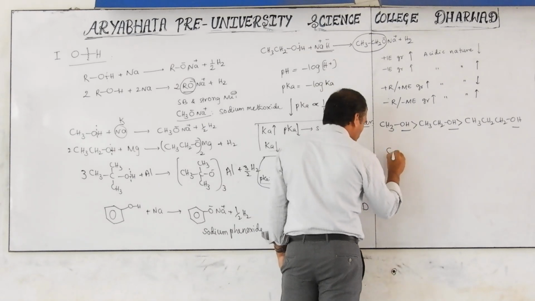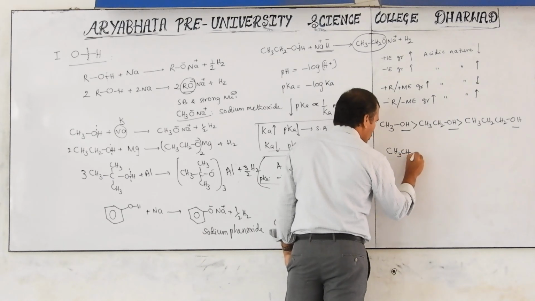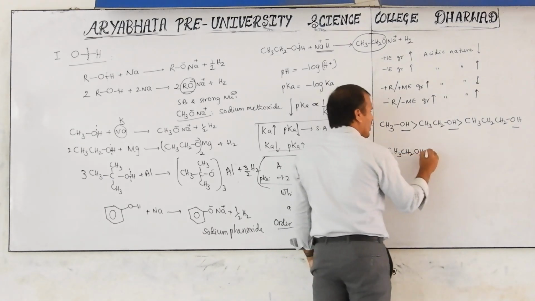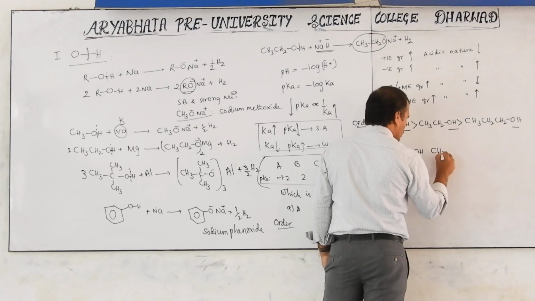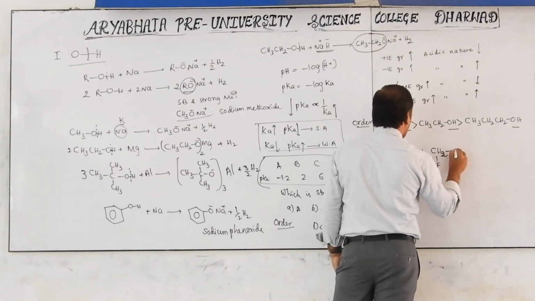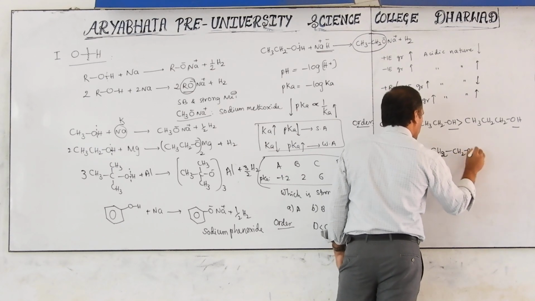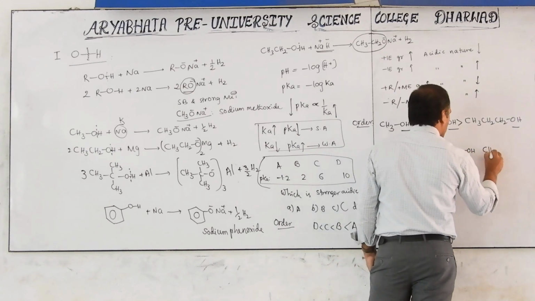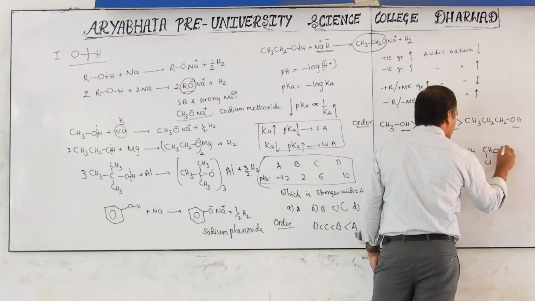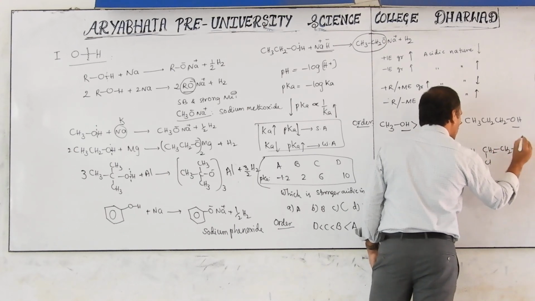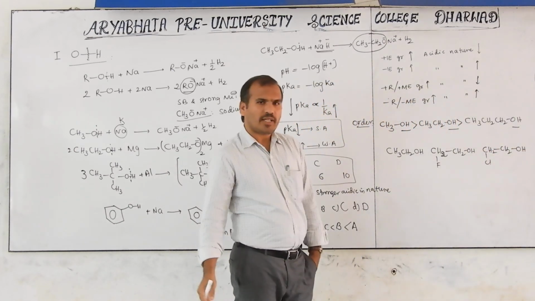Now one more example. You know this is CH3CH2OH. Another example, CH2FCH2OH. Another example, CH2ClCH2OH. Now here three compounds are given.